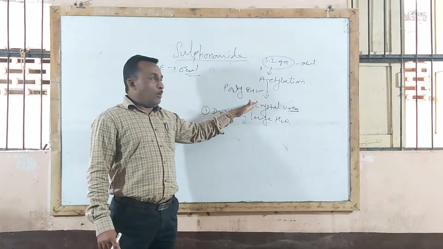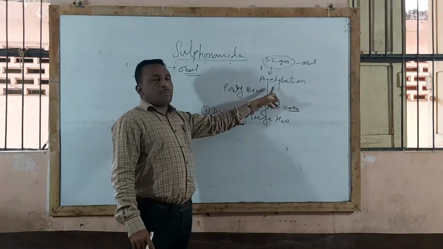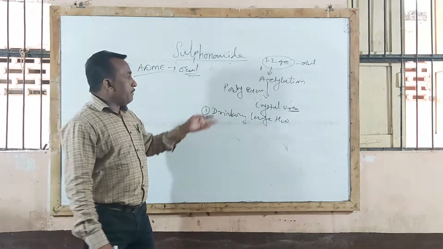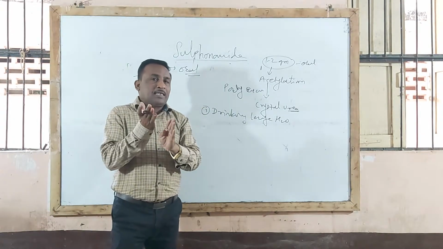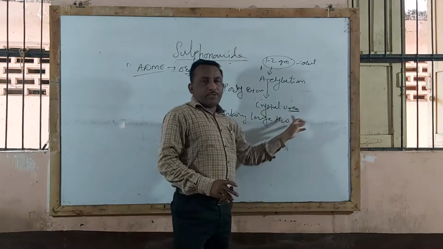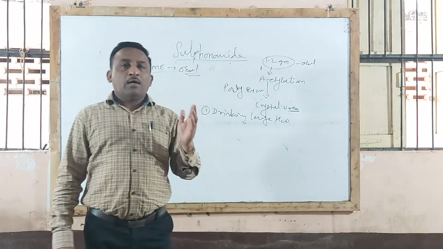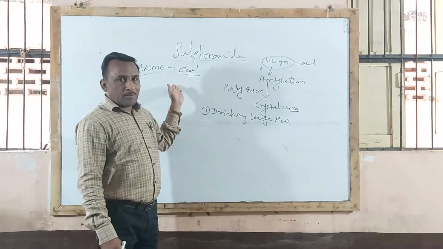How does crystalluria form? Because metabolism of sulfonamide takes place by acetylation process, and the acetylated product is poorly excreted through urine. When excretion does not take place, that leads to crystalluria. That causes obstruction to urine flow, and hematuria and albuminuria may occur, and that is the major side effect of sulfonamide.